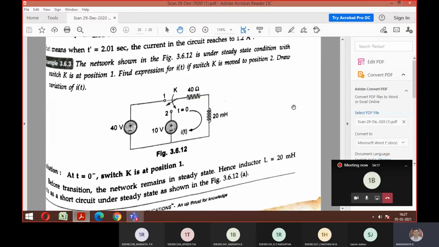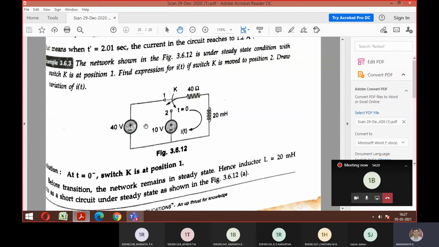Okay. So now to explain that undriven concept, one problem is here. You can look here. This is like your undriven concept with R and L. See, this R and L in the network will tell you which derivation or which problem it is, you should be able to judge. So you got the same concept here. How we did the derivation, the same way. Switch number 1, position 1. So t is equal to 0. What has happened? Directly I can find the values. I think that is the end here.